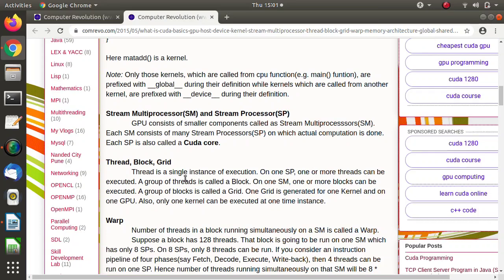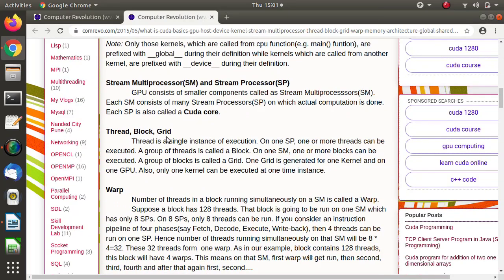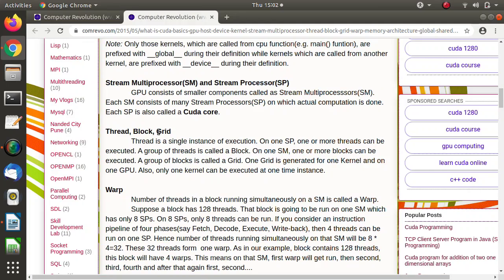Now see, we'll move to another concept: thread, block and grid. We already know what a thread is: a single instance of execution, the smallest part of execution or computation. Keep in mind, a thread is the smallest part of execution or computation. A collection of threads is called a block, and a collection of blocks is called a grid.